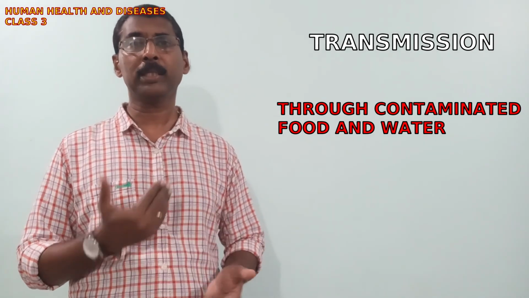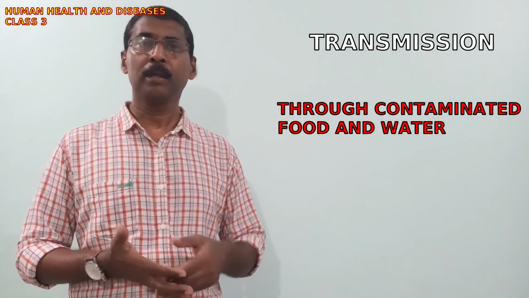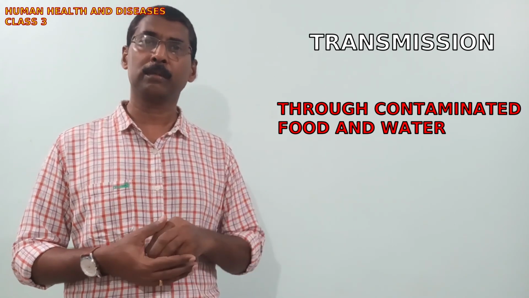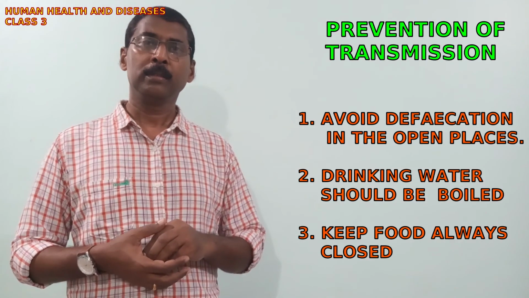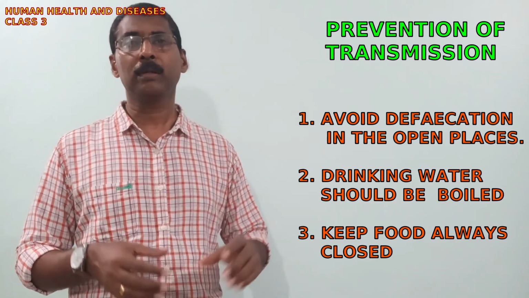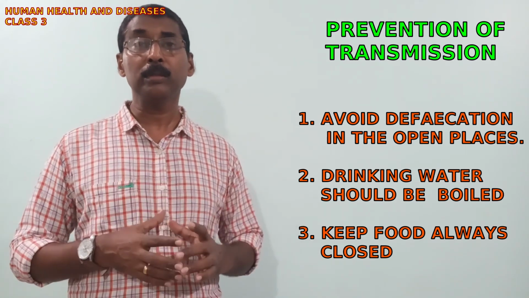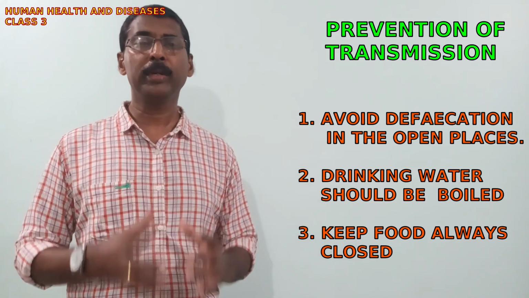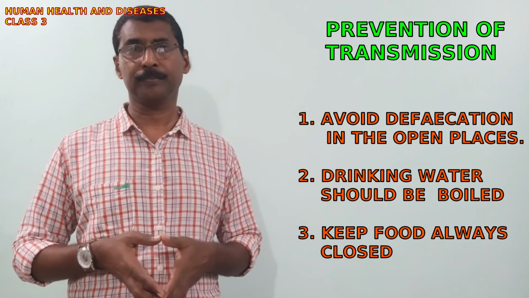Then how can we prevent the transmission? Of course, by preventing the contamination of food and water. The patient should not be allowed to defecate in open places.